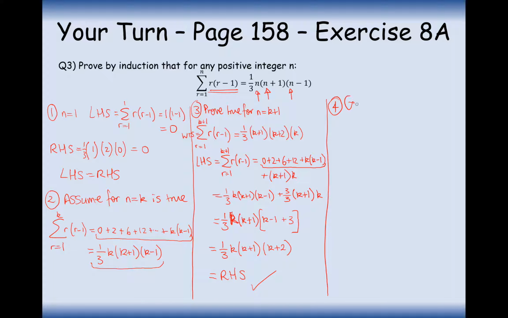So given that n equals 1 is true, and given n equals k is true, we have shown or proven that n equals k plus 1 is also true.